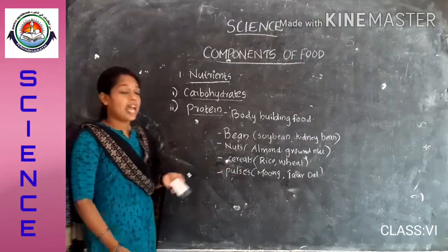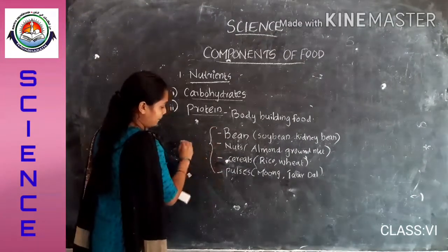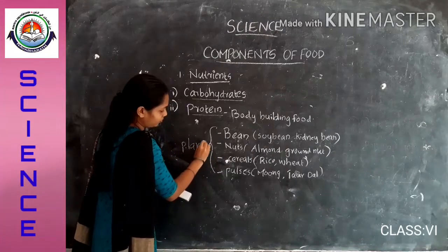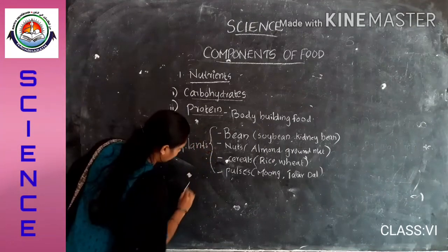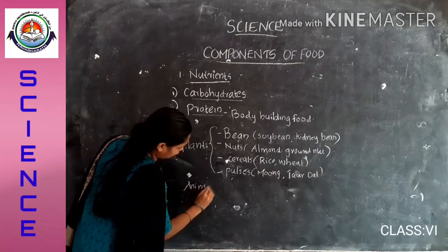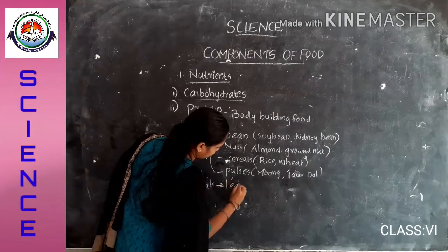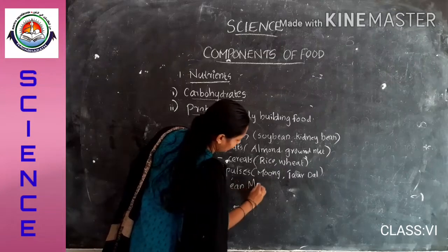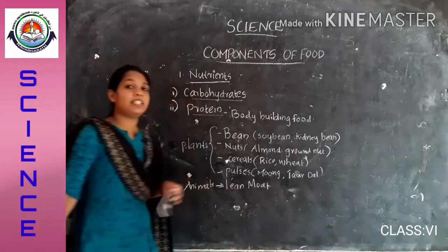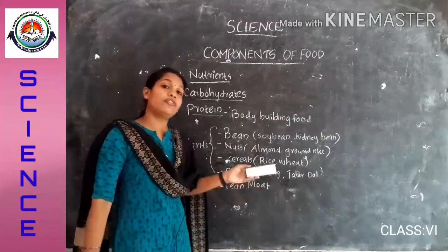And also there are animal products too. That is lean meat. What is lean meat? Lean meat is meat without fat.